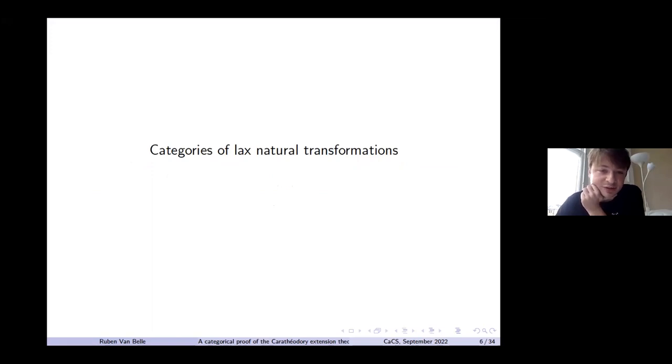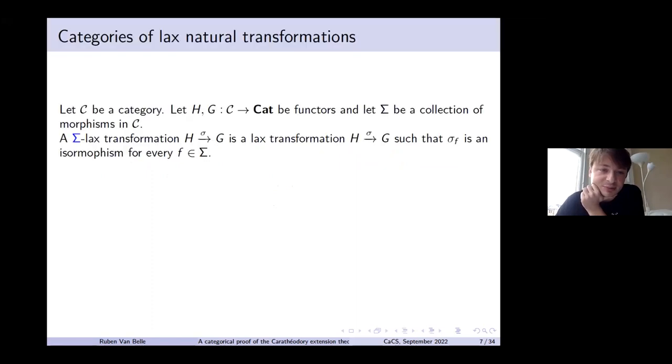So for the first part, these categories of Lax natural transformations. I fix a category C and two functors H and G from C to Cat. I also fix a collection of morphisms in C. And then I'm going to look at sigma Lax transformations. A sigma Lax transformation is a Lax transformation from H to G such that the two-cells sigma F are isomorphisms for every F in this fixed collection.